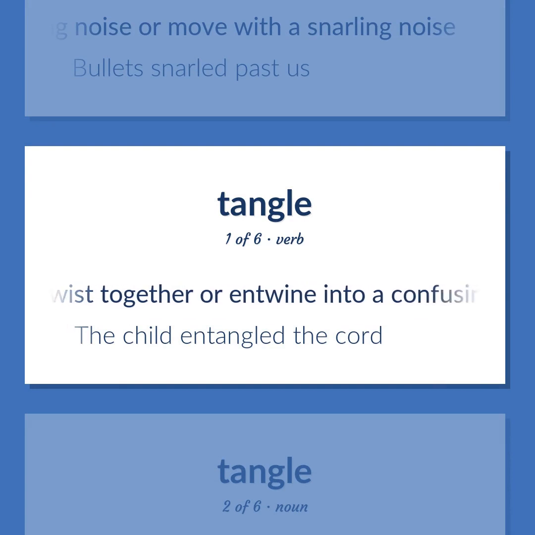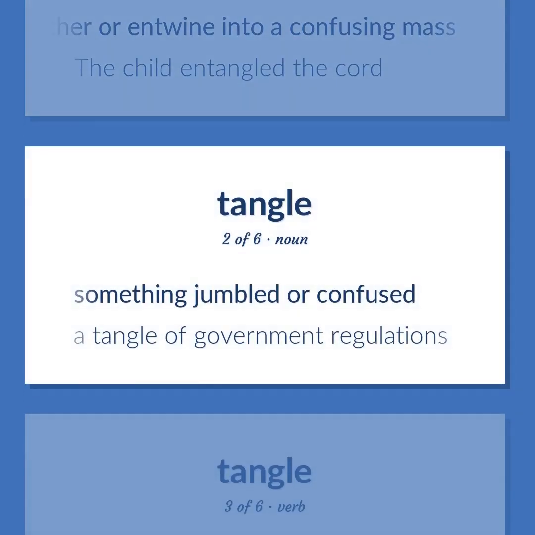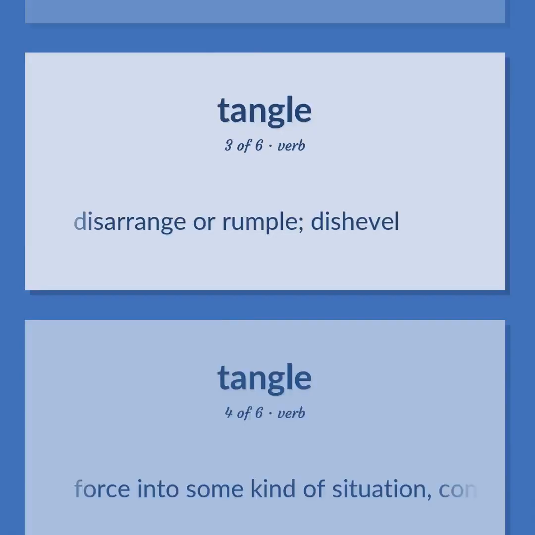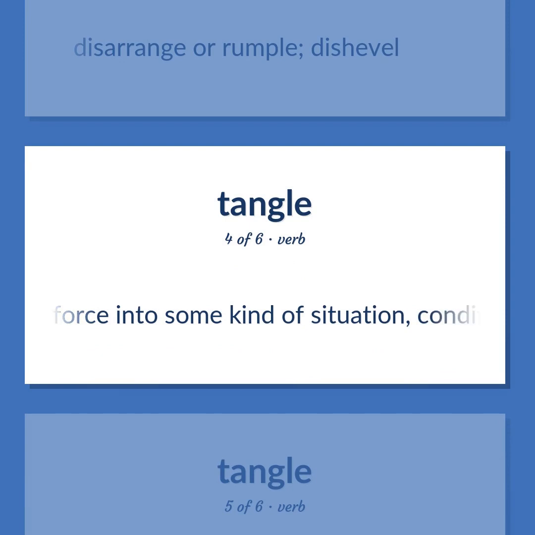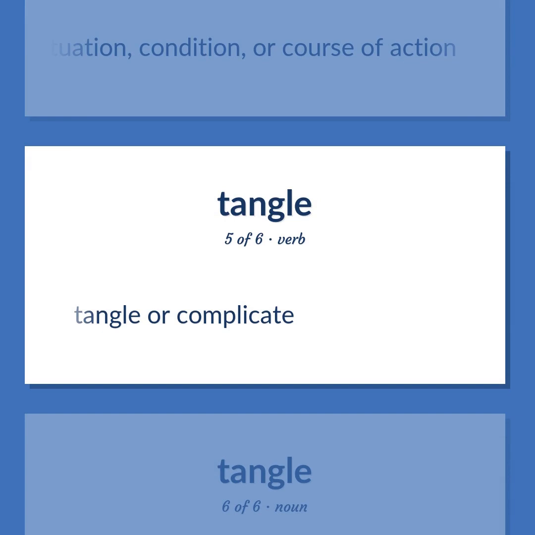Twist together or entwine into a confusing mass. The child entangled the cord. Something jumbled or confused. A tangle of government regulations. Disarrange or rumple, dishevel. Force into some kind of situation, condition, or course of action. Tangle or complicate.